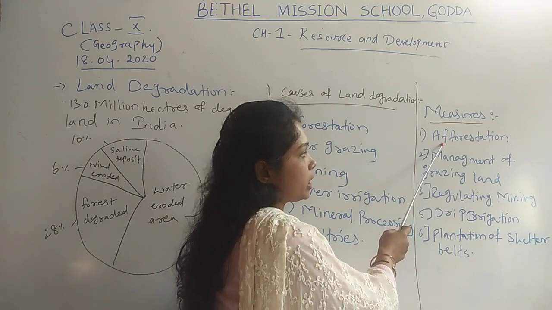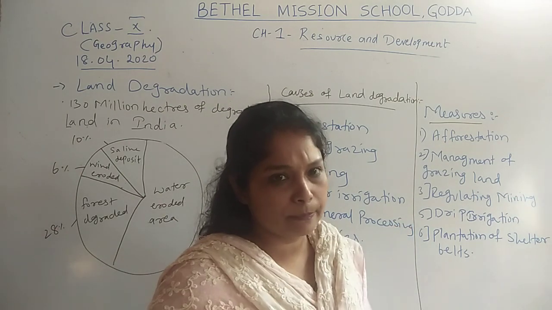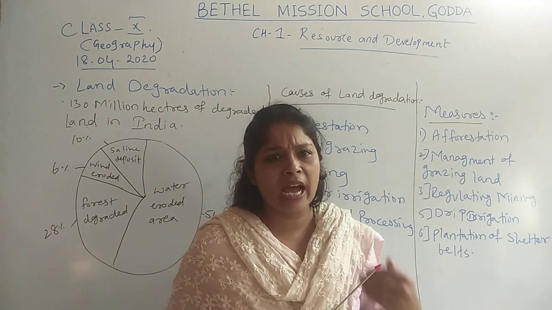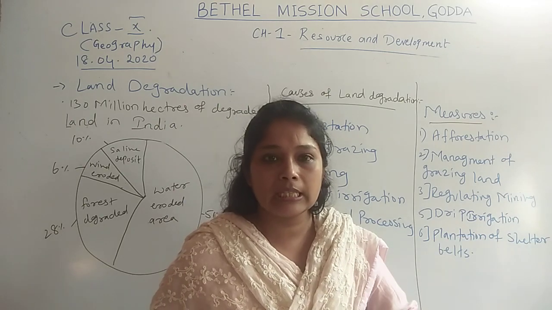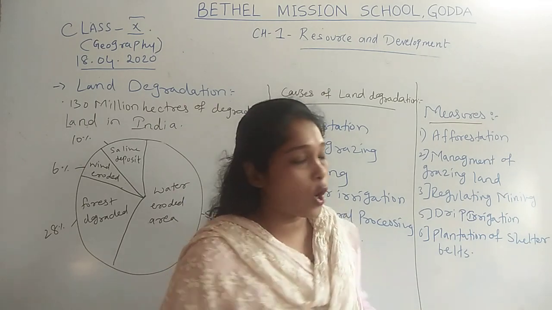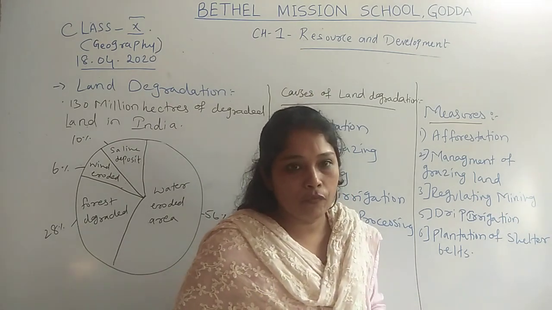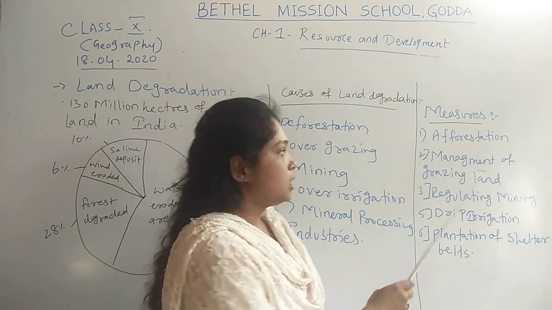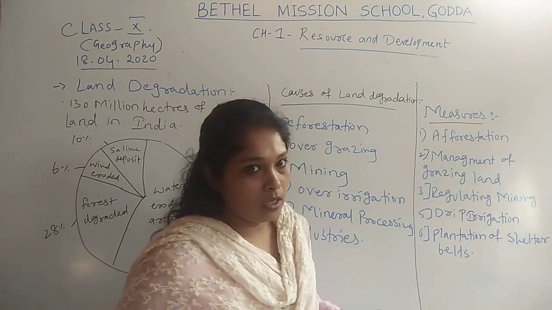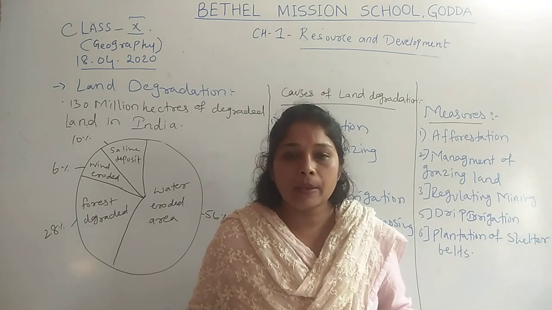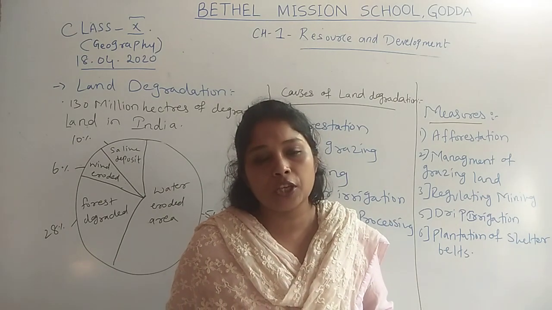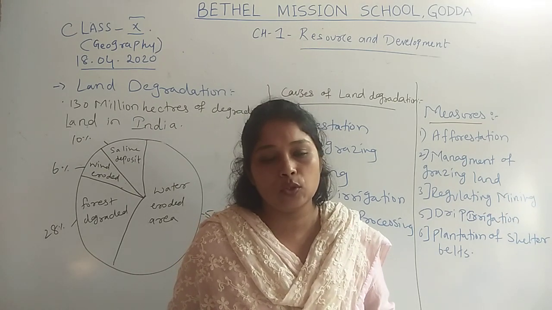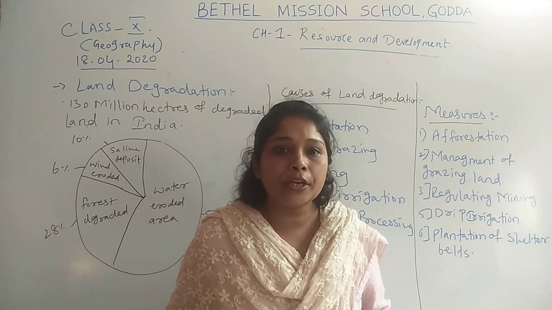First one is afforestation. Nowadays, the Indian government has made a forest policy through which many plants have been grown in forests, and forests have been regenerated in India, which is called afforestation, through which we are regenerating the forest areas in India by growing trees on them. Second one is management of grazing land. People who are using grazing land for animal husbandry must take care of those lands and the grasses on them, so that it will not affect the fertility of the land.